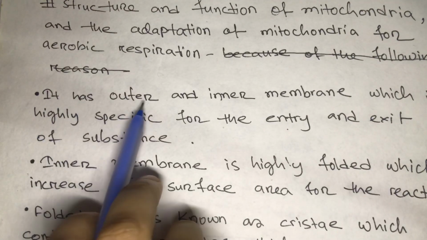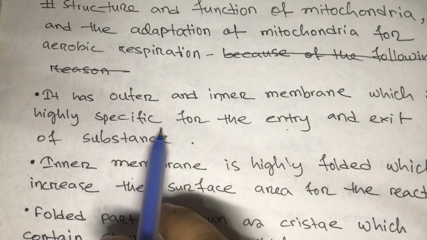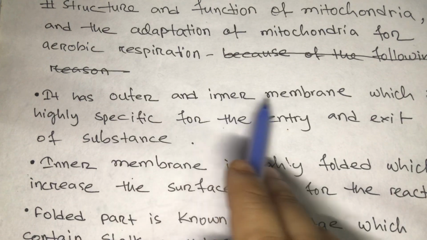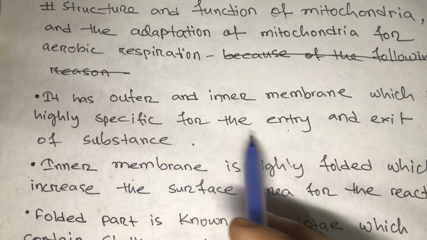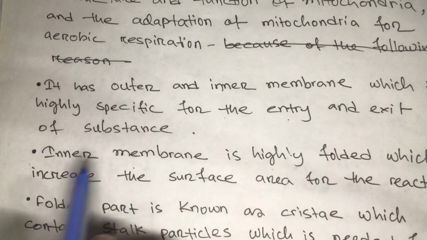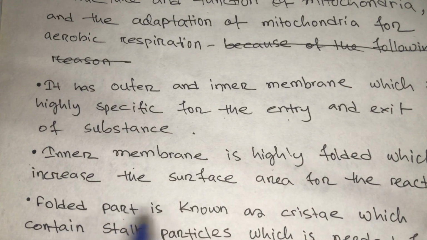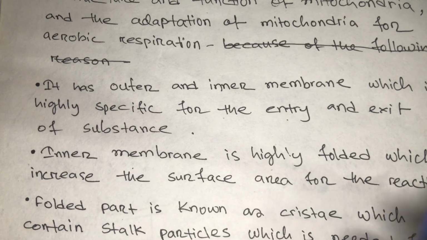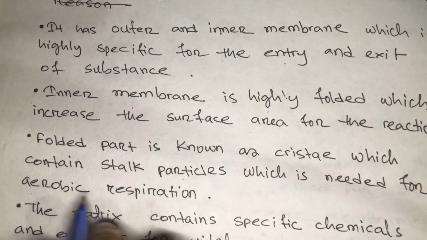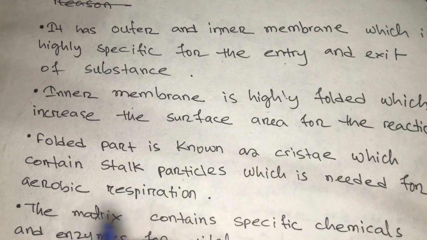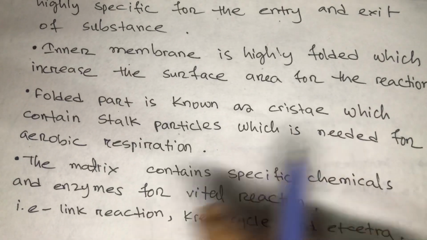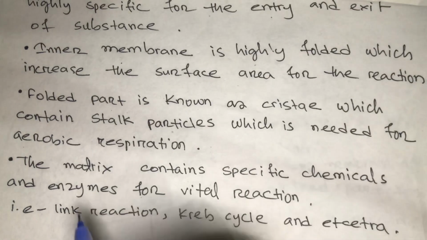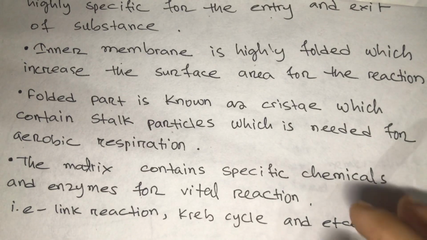Okay, it contains both an outer and inner membrane which is highly specific for the entry and exit of substrate. The inner membrane is highly folded, which increases the surface area for the reaction. The folded part is known as cristae, which contains stalked particles which are needed for aerobic respiration. The matrix contains specific chemicals and enzymes for the vital reactions, for example, linked reaction, Krebs cycle, etc.